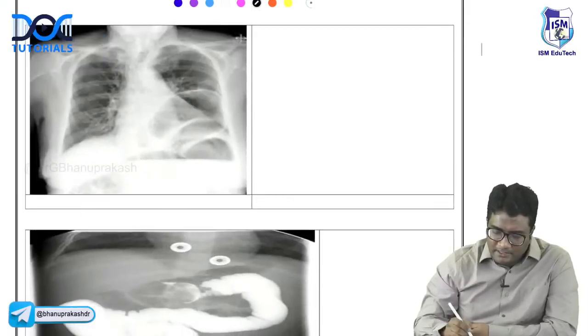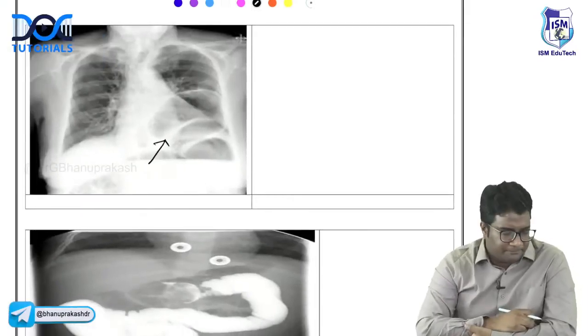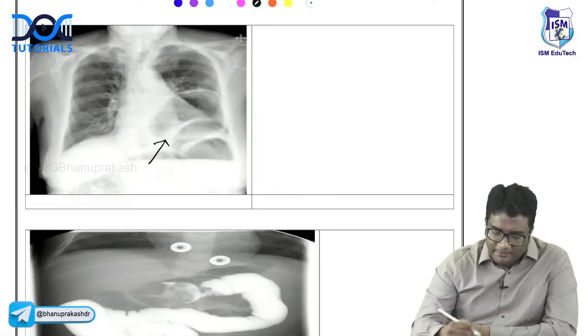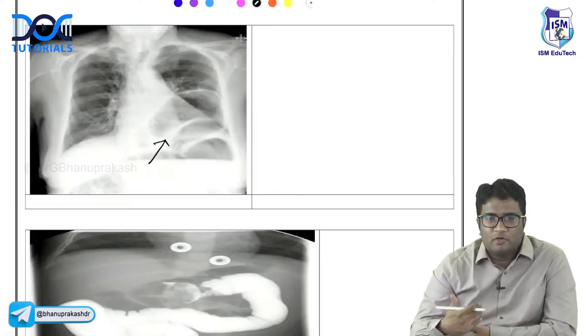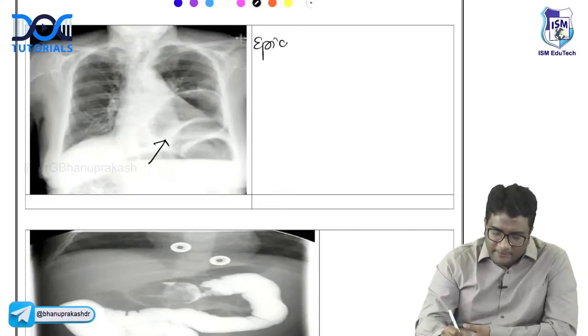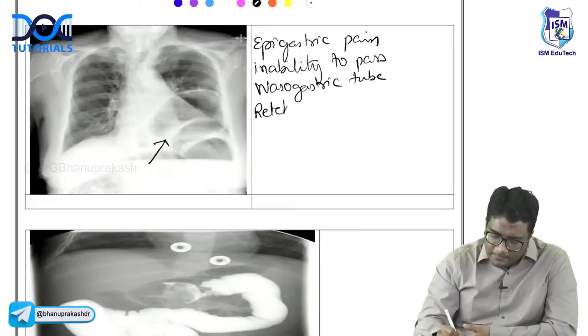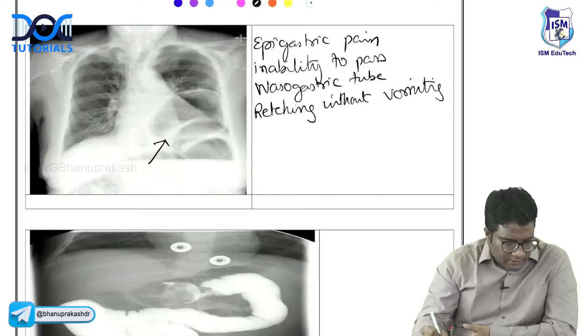Okay, look here. Here also I can see a coffee bean. What do you think is this? Can you tell me what is this image showing you? Here, there is a patient with epigastric pain, there is retching without vomiting, and also inability to pass nasogastric tube. There is epigastric pain, there is inability to pass nasogastric tube. And there is also retching without vomiting. What is all this along with this radiograph telling you?